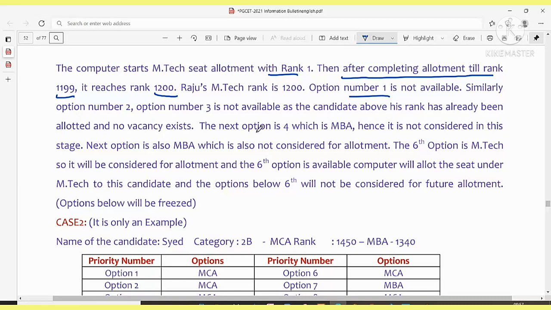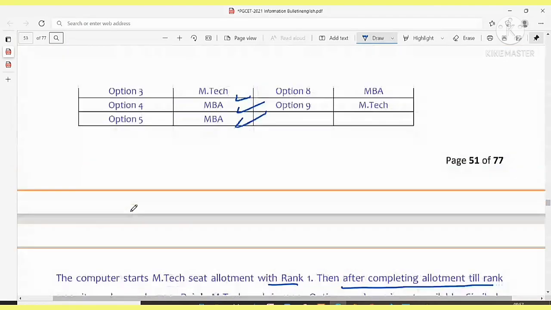Then what will happen? The next option is 4, which is MBA, so it is not considered in this stage. MBA is also not available, so the next option, also MBA, that is option 5, is not considered for the allotment. The sixth option is MTech, so it will be considered for the allotment. The sixth option is available, and the computer will allot the MTech seat to this candidate, Raju. The options below the sixth will not be considered for future allotment, so the options will be frozen.